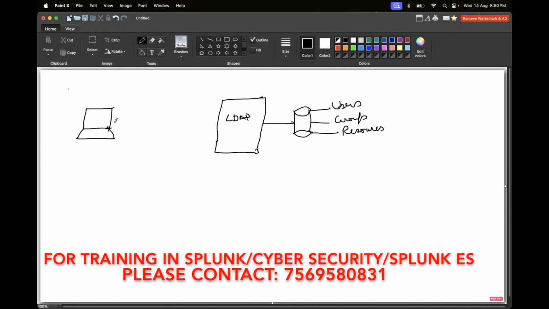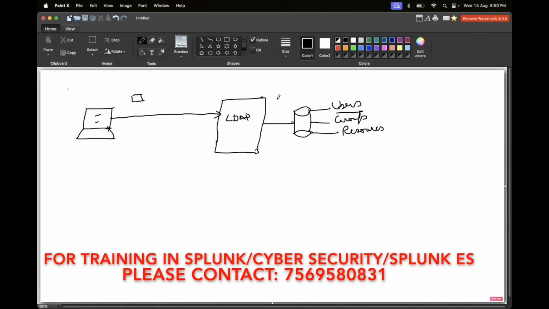That is the reason why, whenever a person logs on to the particular computer and makes a request to the attendance portal, first of all it will go to the LDAP server. What is this LDAP server doing? It will be checking the authentication. Why? Because it has all the users information, whatever your organization's users are.